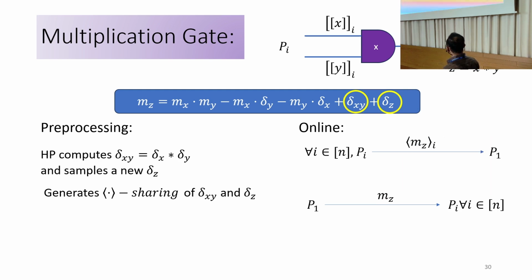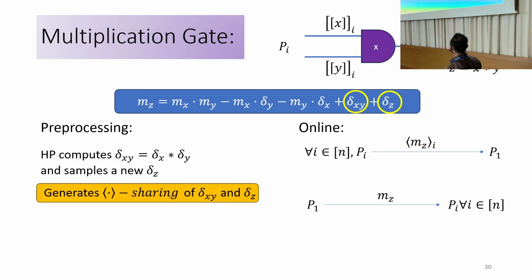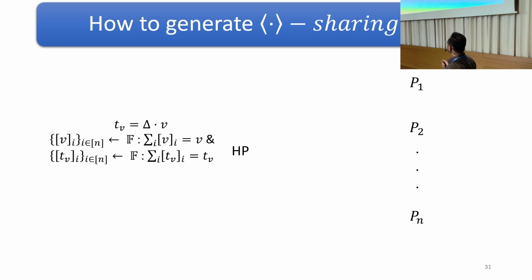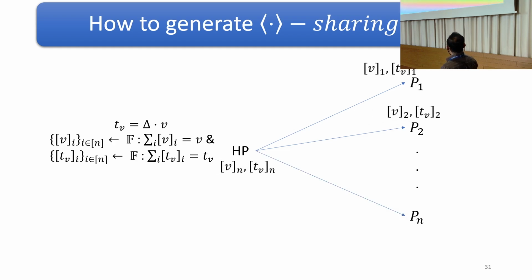The only thing left is to discuss how to perform this authenticated additive sharing. So we will now discuss this part. Note that the helper party knows the V as well as the delta and the corresponding tag TV. It can pick the random sharing corresponding to V and TV and send these values to P1, P2, Pn. So in total, this requires a communication of 2 elements.